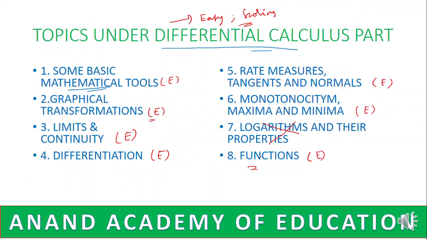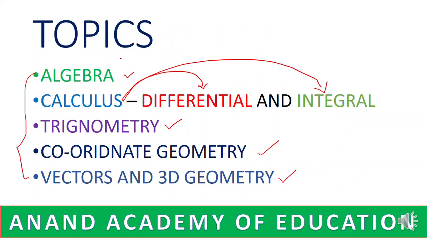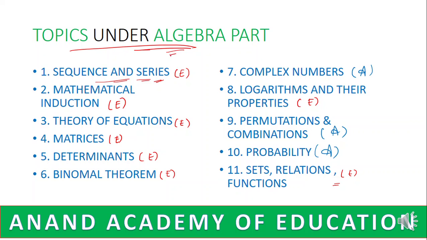So these are the list of easy topics and the list of important topics. Let us have a quick rewind. Altogether we have five topics in mathematics for engineering entrance exams: algebra, calculus (differential and integral), trigonometry, coordinate geometry, and vectors and 3D geometry. Under algebra, we have nine easy chapters, so we would rate algebra as easy and important. We should not miss it. Then we have complex numbers, permutations and combinations, and probability, where we need much practice.